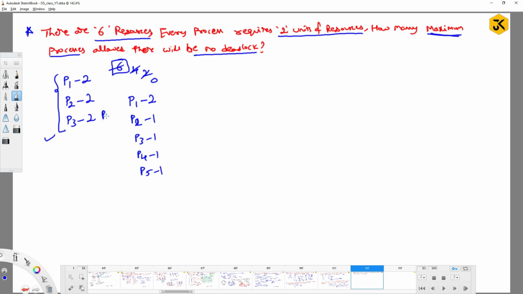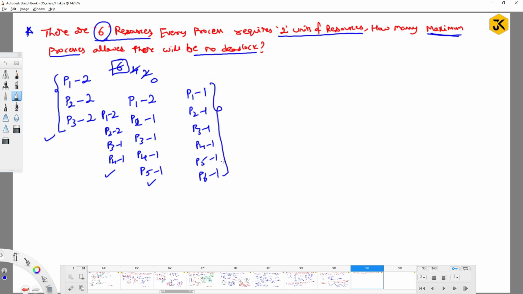Before this, you can also go with P1 having 2, P2 having 2, P3 having 1, P4 having 1. This is one way of writing, right? That can be extended to one more process. Now, suppose for example I extend it one more level: P1 1, P2 1, P3 1, P4 1, P5 1, and P6 1. So total how many resources are there? 6. Total resources allocated are 6, right? Now, is it going to be deadlock or no deadlock?